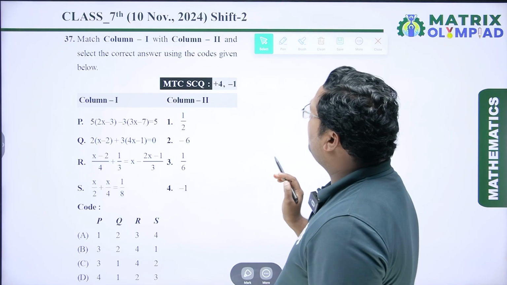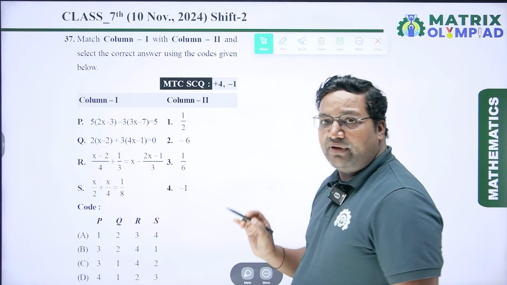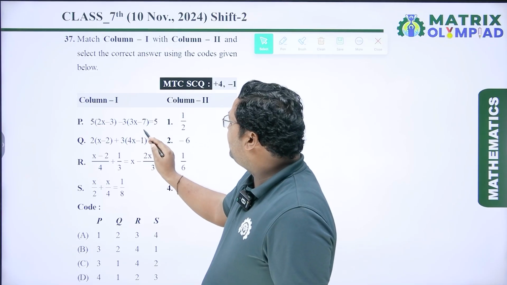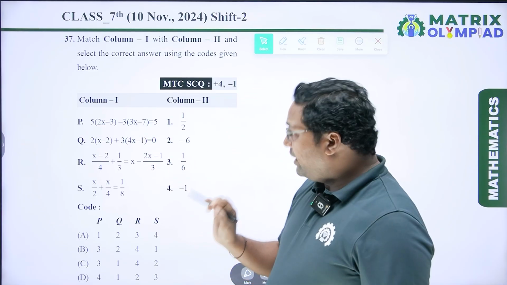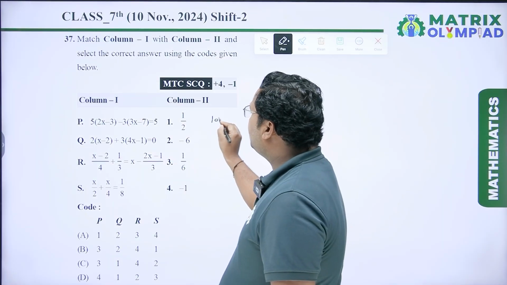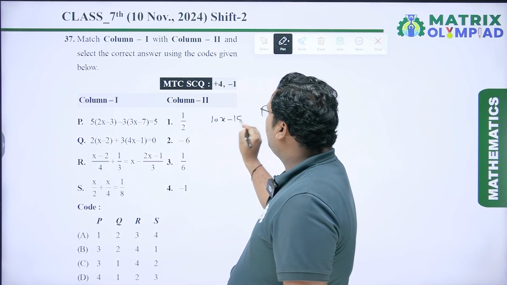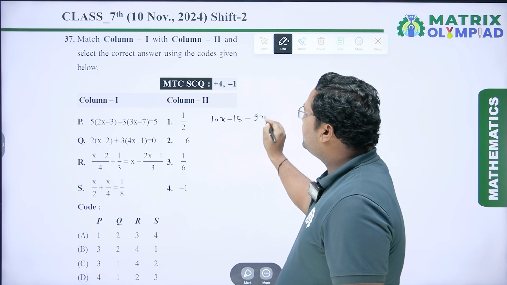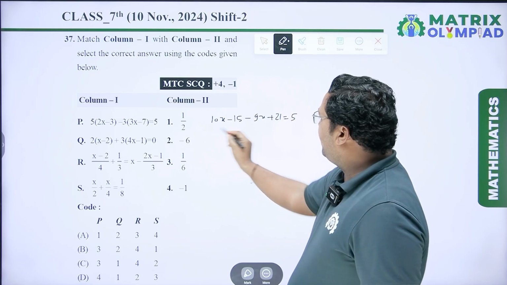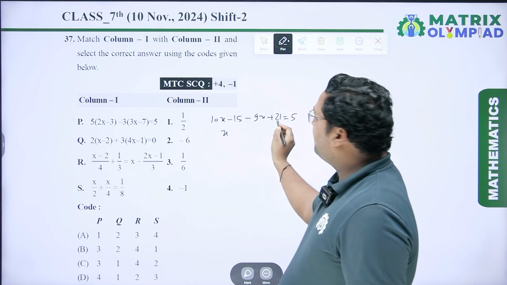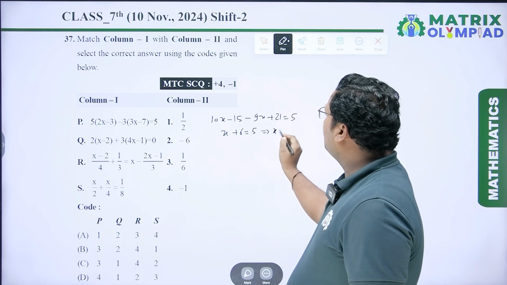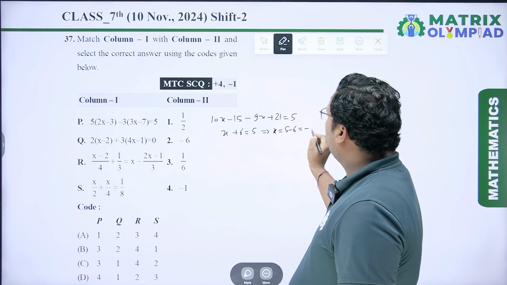Match column 1 with column 2 and select the correct answer using the codes given below. First is 5 into 2x minus 3 into 3x minus 7 equal to 5. So we have to calculate the value of x by solving this equation. 5 into 2x is 10x, minus 5 3s are 15, minus 3 3s are 9x, minus 3 into minus 7 is plus 21 is equal to 5. 10x minus 9x is x, minus 15 plus 21 is plus 6 equal to 5. From here x equal to 5 minus 6, which is equal to minus 1.